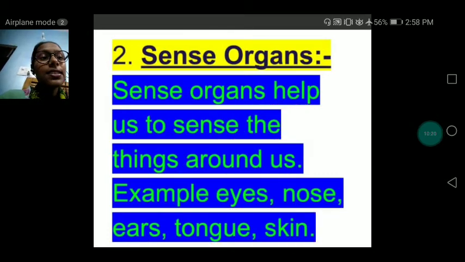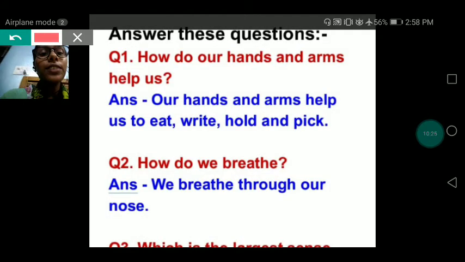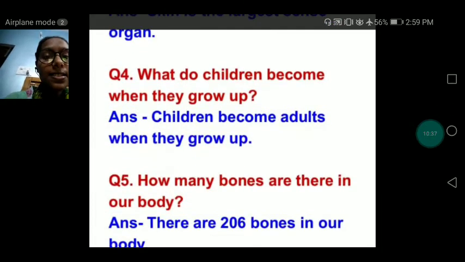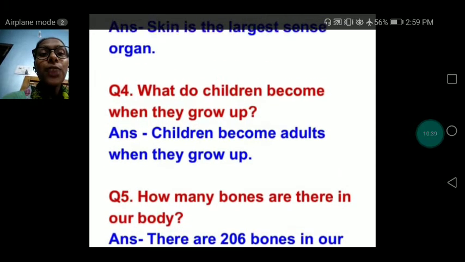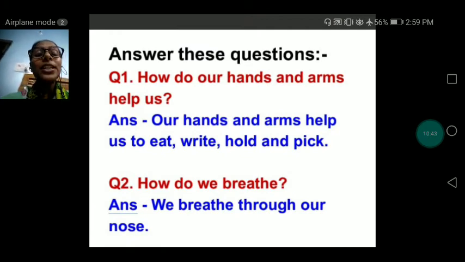Okay, next. Now my dear, today you all are going to learn a new thing from chapter 6, our body. You will answer these questions from 1 to 5, and you have to copy down these question answers in your copy very nicely, and I will explain each and every question separately with the help of the picture.